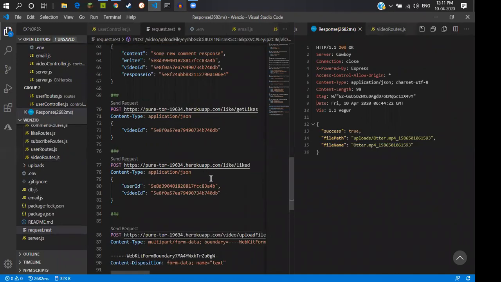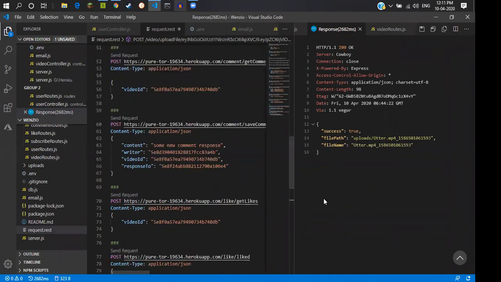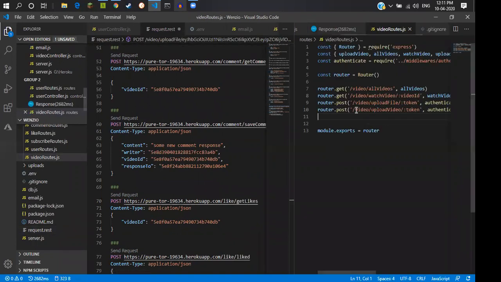After that, we need to send the form to upload it to the Mongoose server. For that, we have the fourth route, which also takes the token and this path. This is the body for it.